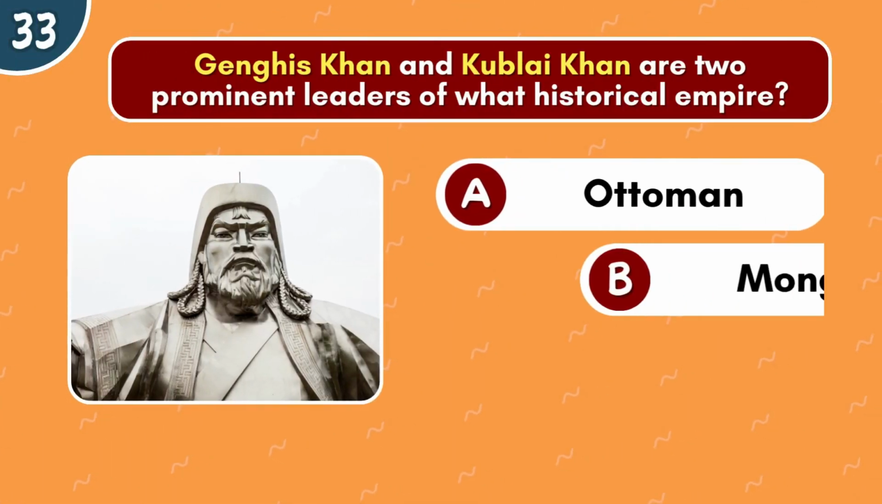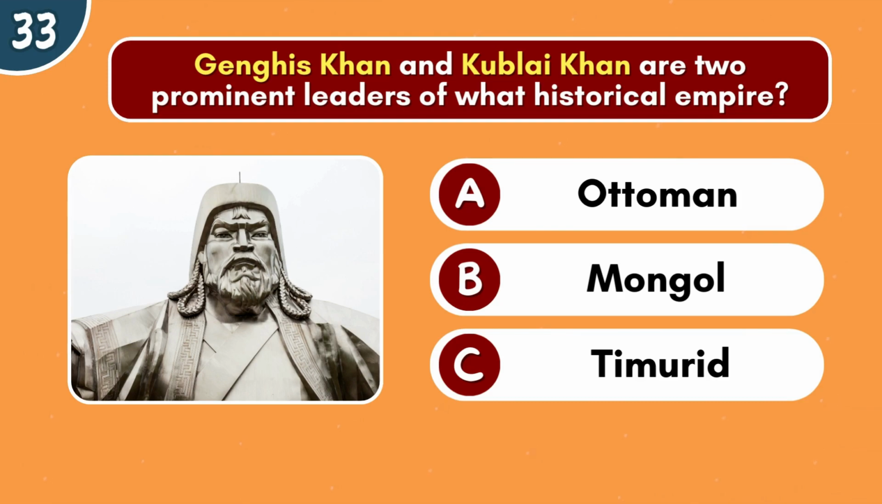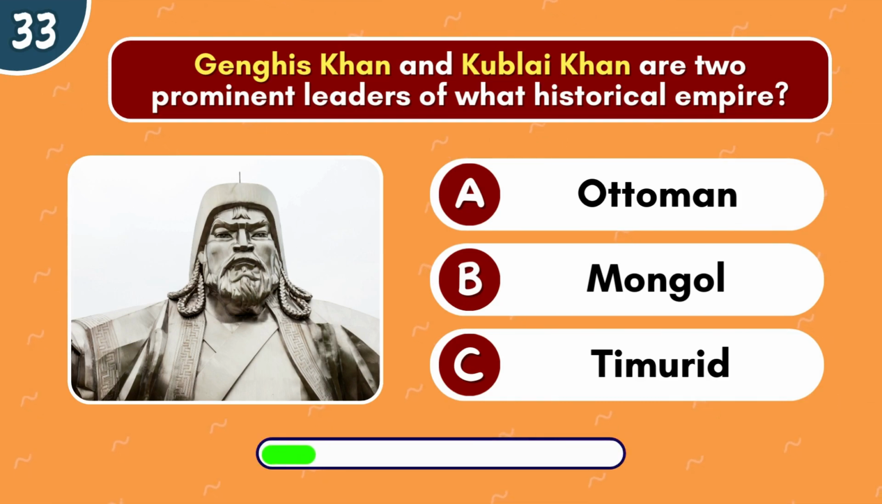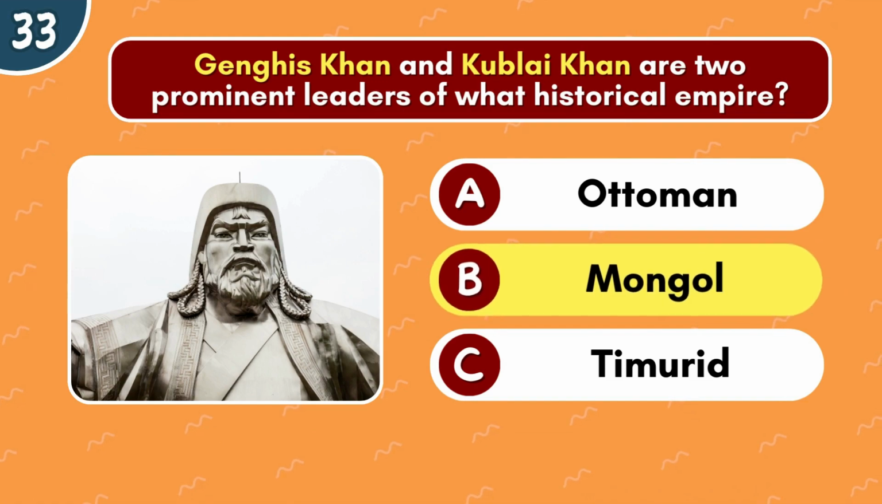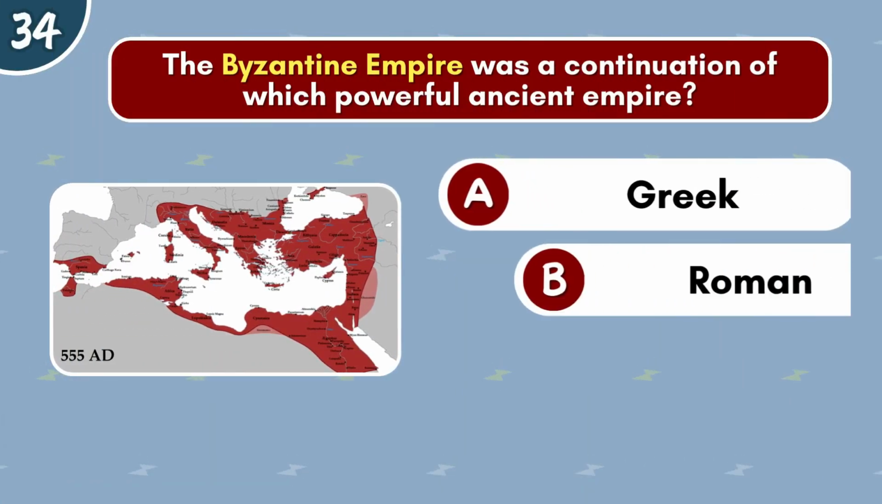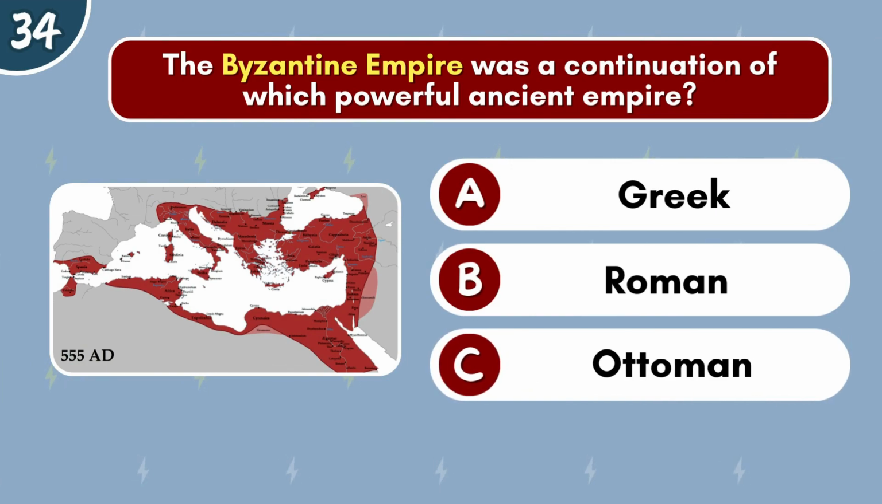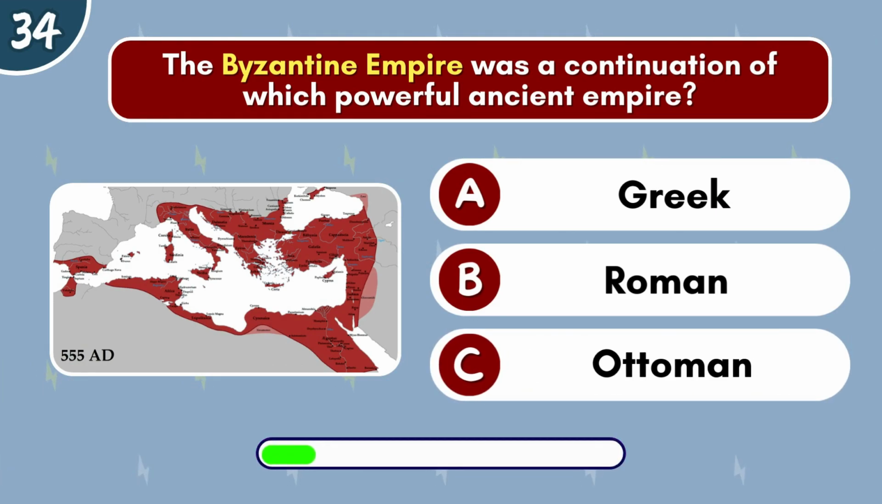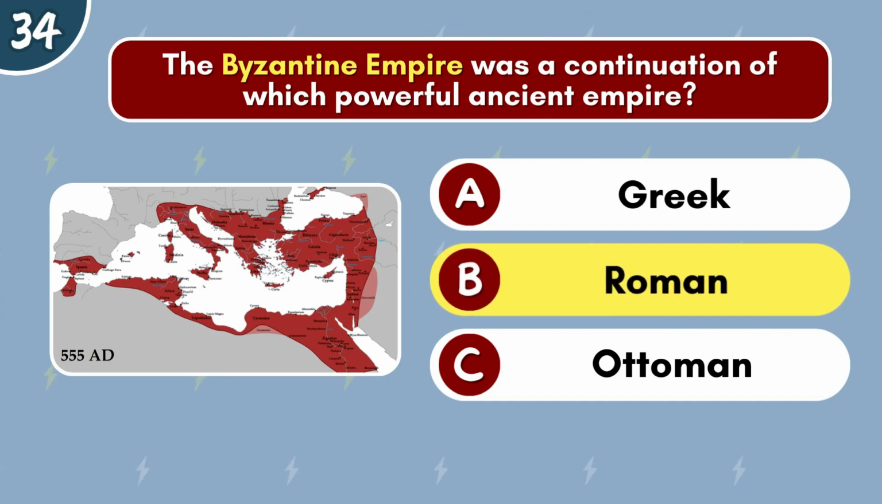Genghis Khan and Kublai Khan are two prominent leaders of what historical empire? Ottoman Empire, Mongol Empire, or Timurid Empire? It's the Mongol Empire. The Byzantine Empire was a continuation of which powerful ancient empire? Greek, Roman, or Ottoman? It's the Roman Empire.